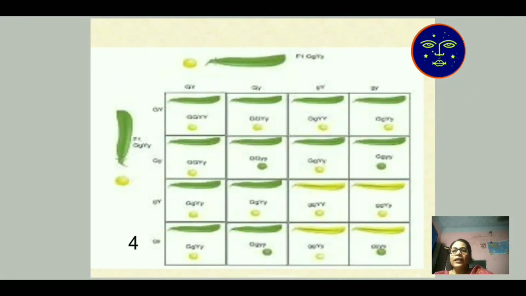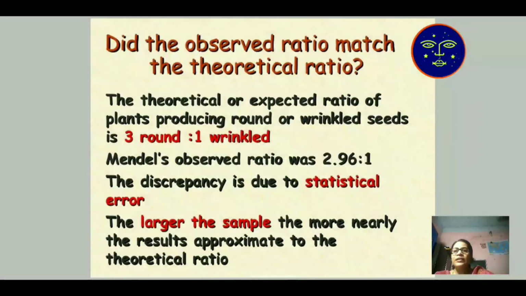Then in this structure, how did he get the results for his characters? Did the observed ratio match the theoretical ratio? He first gave a theory, then he got the result. The theoretical or expected ratio of the plant is 3:1.